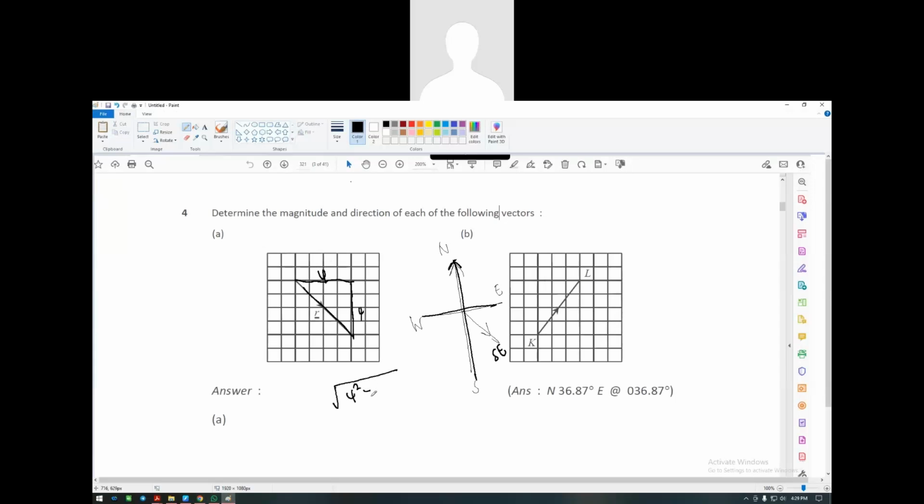So 4 squared plus 4 squared equals R, so it equals the square root of 32. Do I leave it as square root of 32? No, you find the answer of it. You can't leave it like that. So 32 is actually 4 times how much? 4 times 8? 4 times 2?